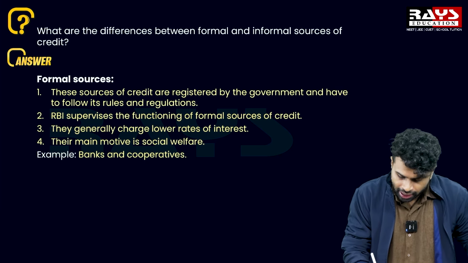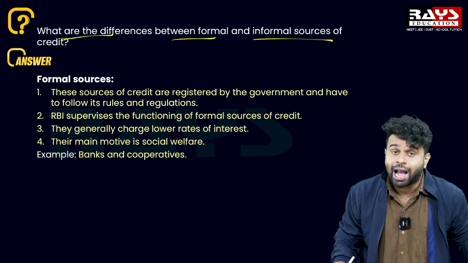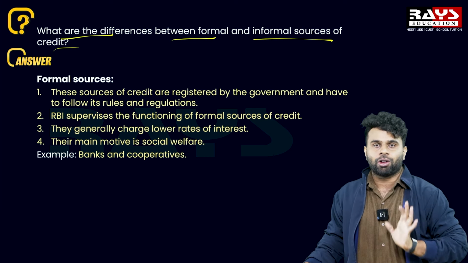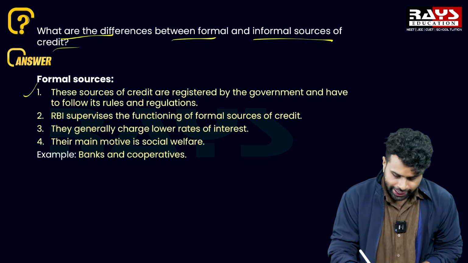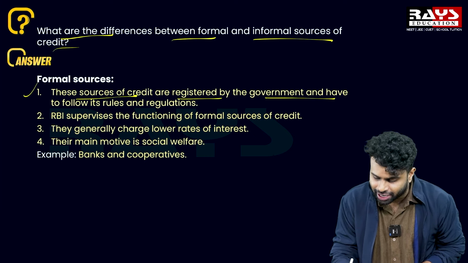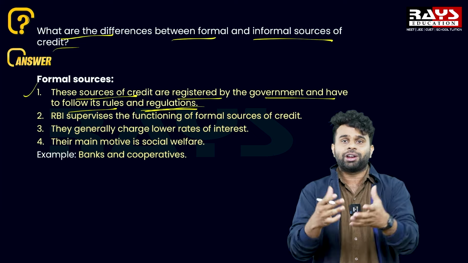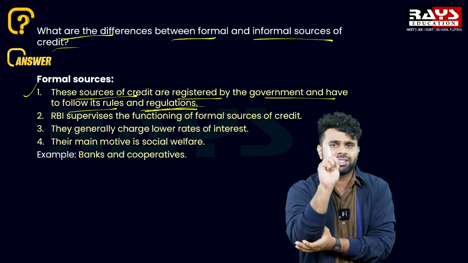The first question is, what are the differences between formal and informal source of credit? Formal source of credit are banks and cooperatives. The first point is, these sources of credit are registered by the government and have to follow the rules and regulations. So it is controlled by some rules and regulations. That is the first point.